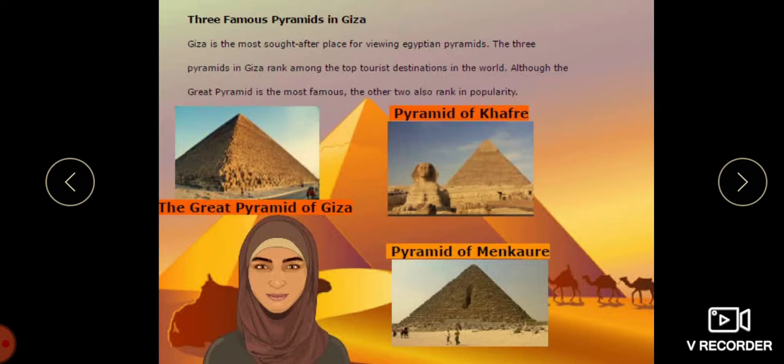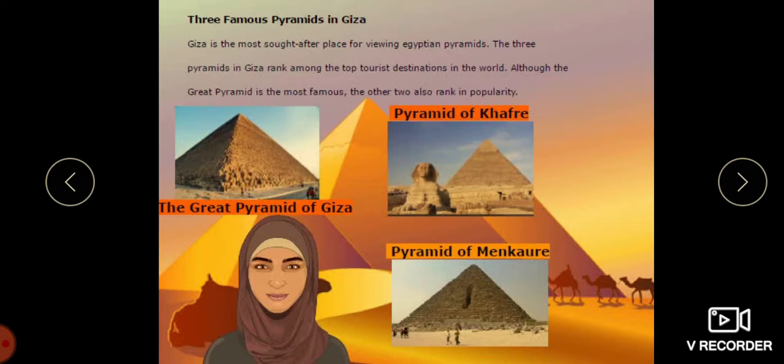Approximately 2.3 million blocks of stone were cut, transported and assembled to create the 5.75 million ton structure, which is a masterpiece of technical skill and engineering ability. The internal walls, as well as those few outer casing stones that still remain in place, show finer joints than any other masonry constructed in ancient Egypt.